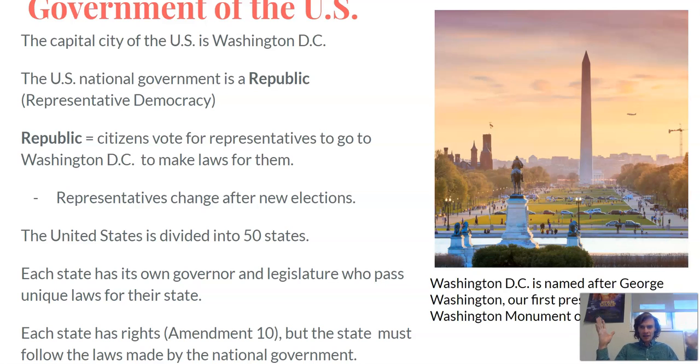Our country is divided into 50 states. Each state has its own unique governor and legislature who pass laws for that state. Each state has its own rights because of Amendment 10 in the Bill of Rights, but that state must follow the laws that are made by the U.S. national government. So state laws can be unique, but they have to also follow the national laws. In Colorado, our governor at the moment is Jared Polis.